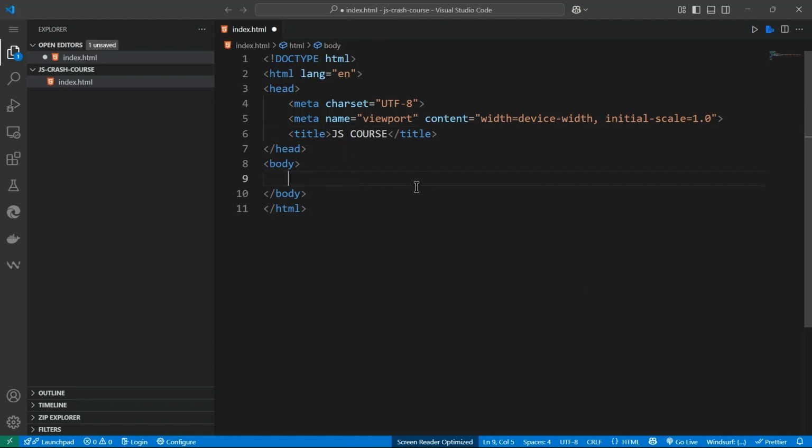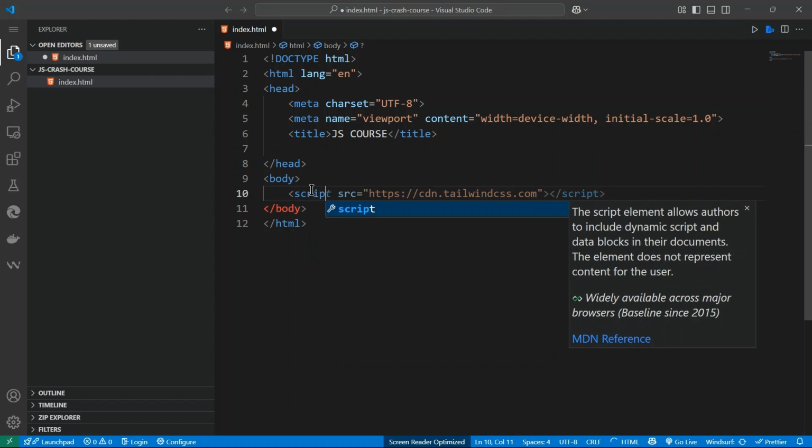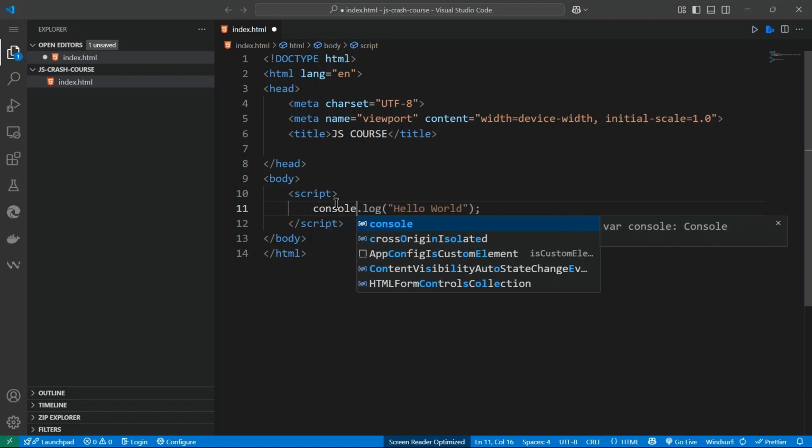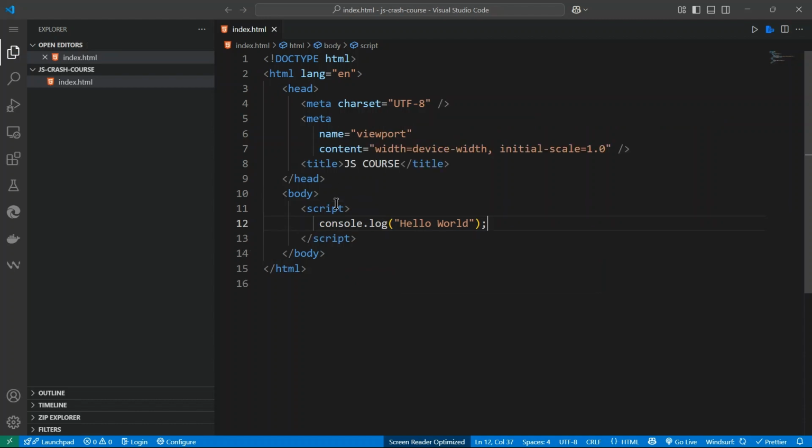So how can we write JavaScript from within HTML? You can write JavaScript within the head, or you can also write JavaScript within the body here. To write JavaScript inside HTML, you must tell the browser that this is JavaScript. To do that, we use the script tag this way, and we just close the tag. Right, so to test now, we can do console.log hello world, and I save it.